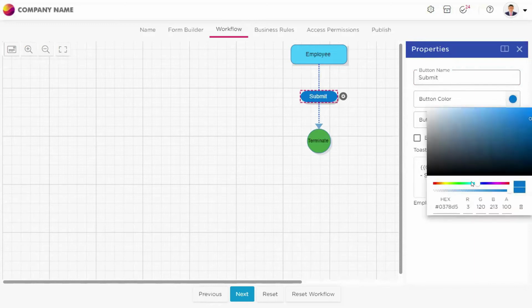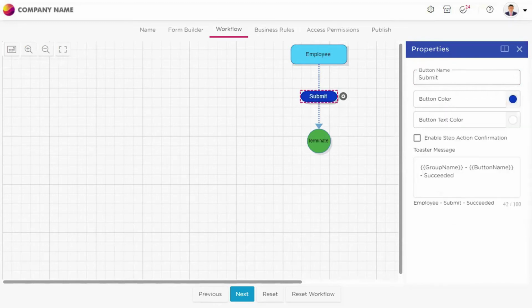You simply tap on this, and if I want to change the color to yellow or green, I can easily do that. You can see the color has been changed. In the same way, you can change the text color inside this button as well. Let me tell you what these toaster messages are later in this discussion.